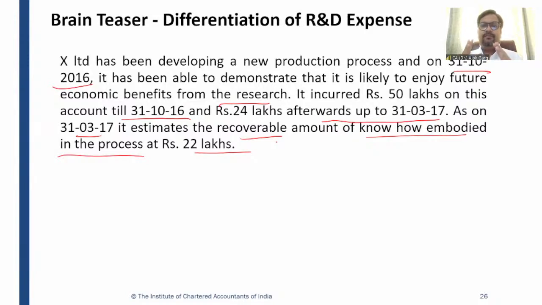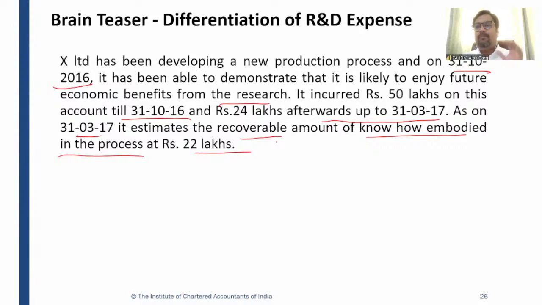So friends, if I talk about this aspect, what normally they will do? If they have to automate the plant, they have to spend a huge money on the automation, right? And no one knows whether it will be successful or not, right? So first of all, they will do the research.